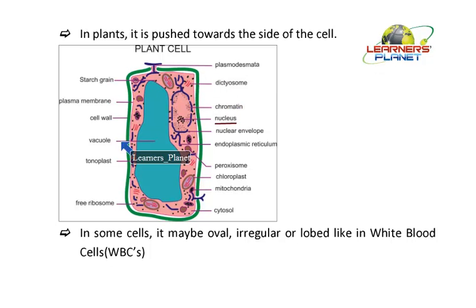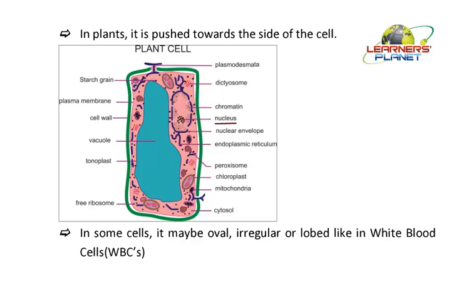Further, in some cells the shape may be oval, irregular, or lobed, as in the case of white blood cells. Irregular means they do not have a specific shape. Oval means it is something elongated, not exactly circular. So let us see what we mean by these lobed structures. Irregular and oval are fine, but lobular means what?